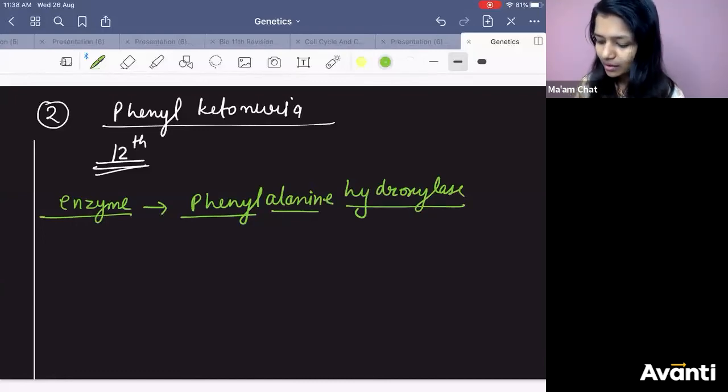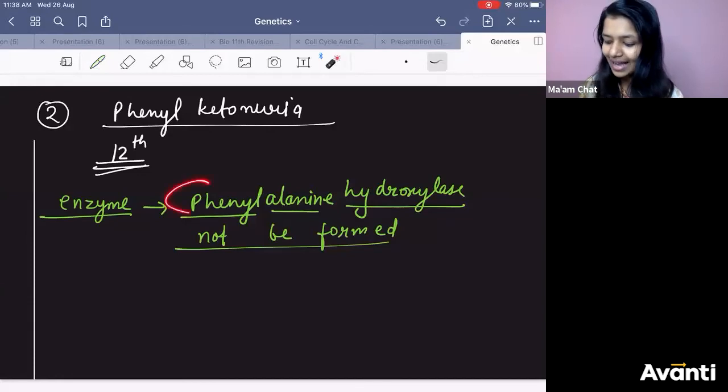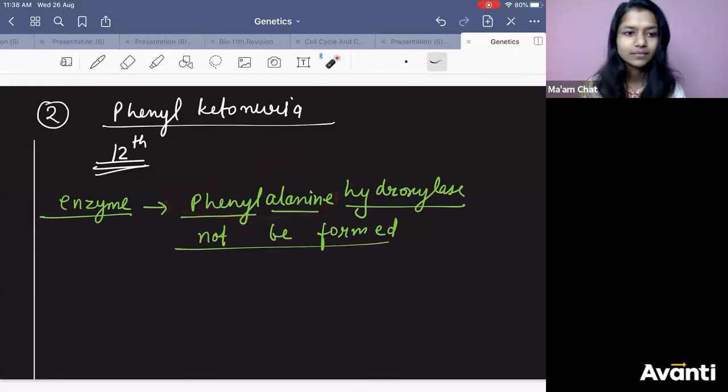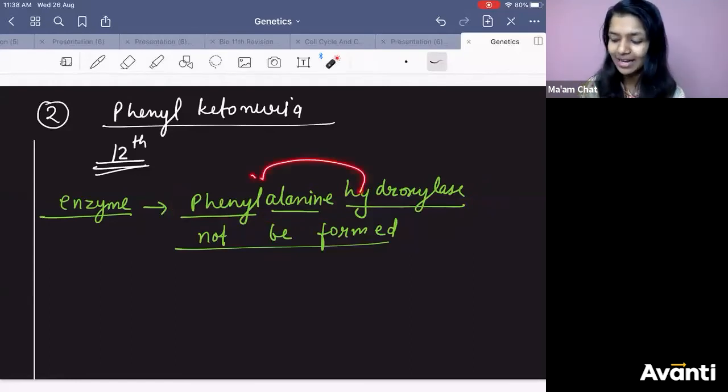This will not be formed, and due to this, your phenylalanine will not be broken down. What is the enzyme? Phenylalanine hydroxylase. Hydroxylase means it will hydrolyze phenylalanine. It will break phenylalanine. That is why the name is hydroxylase.